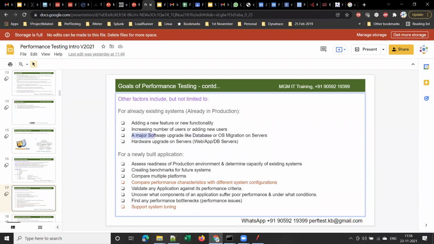So what they will do is first do that in the test environment, test the performance, and then they will make the change in production, because in production they cannot take risks. So they will first test in the test environment, and once they confirm that the performance is good, then they will reflect that change in production. Clear, guys?